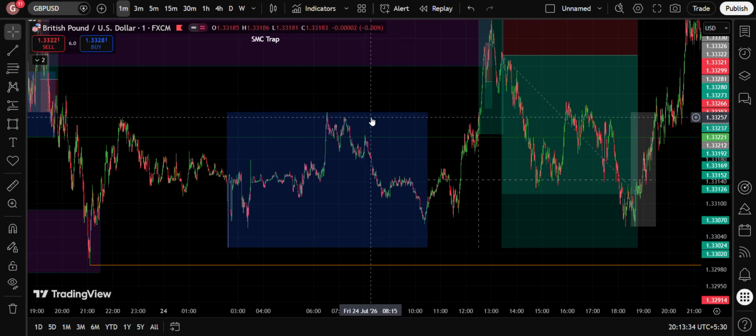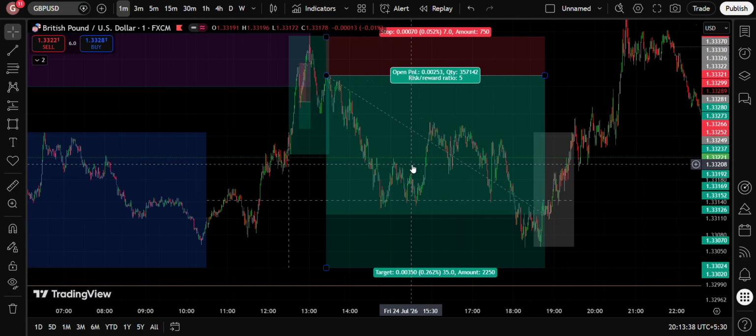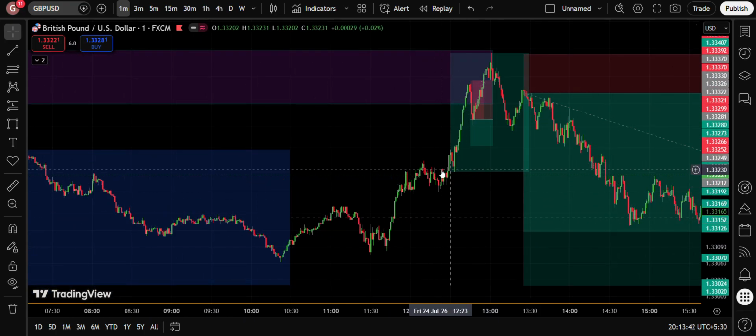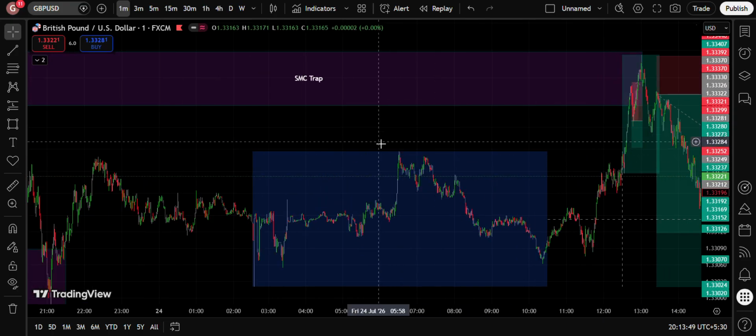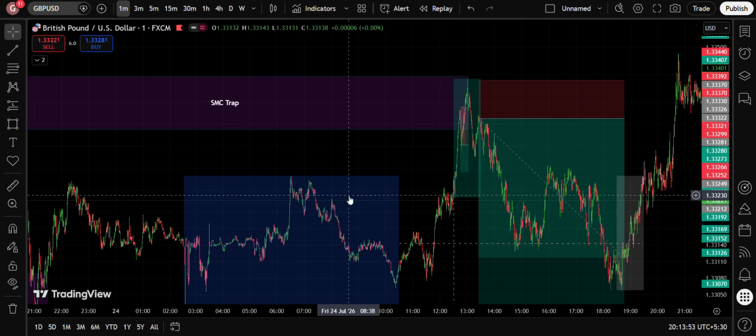So Asia box right over here, Asia range, and price action, there was some liquidity here. But here what happened was that before London, Frankfurt built up all this liquidity. The moment London opened, price action aggressively went up, grabbed all the Frankfurt high liquidity, Asia high liquidity, and this liquidity right over here. So a lot of it was grabbed.